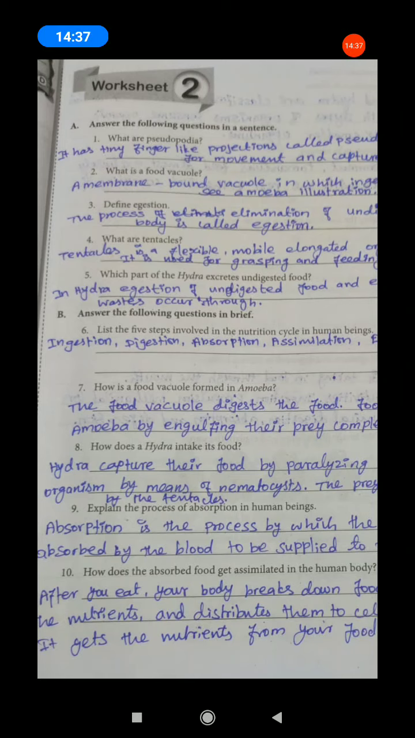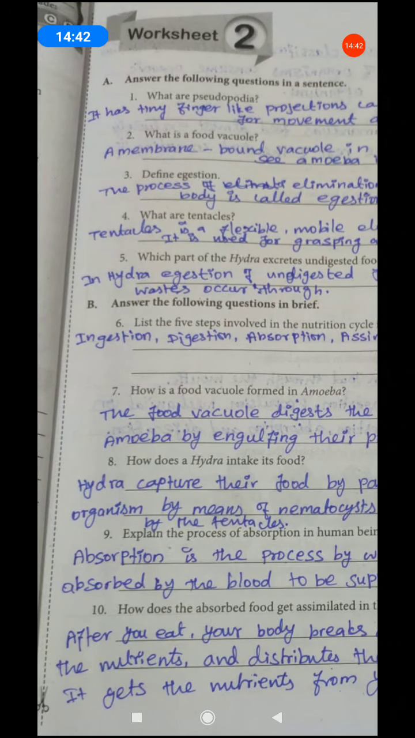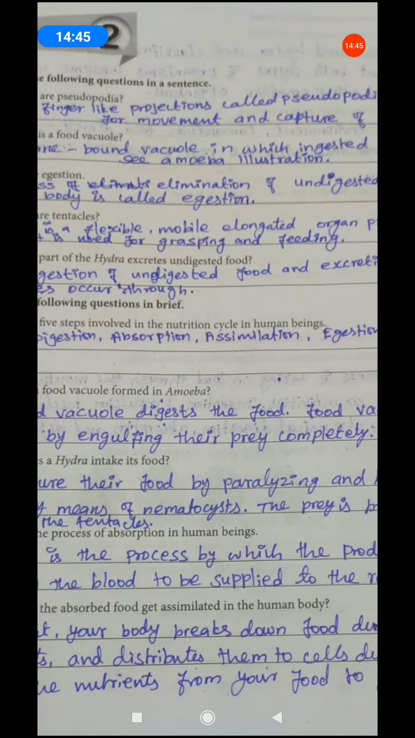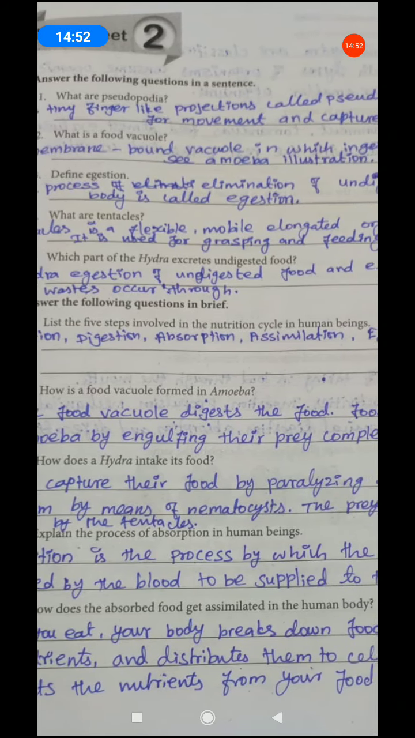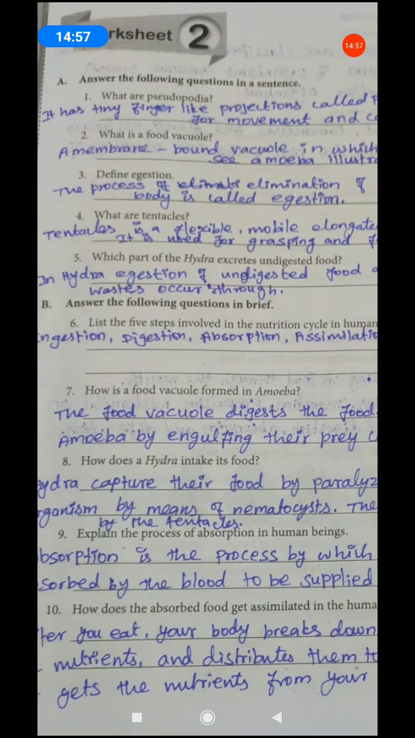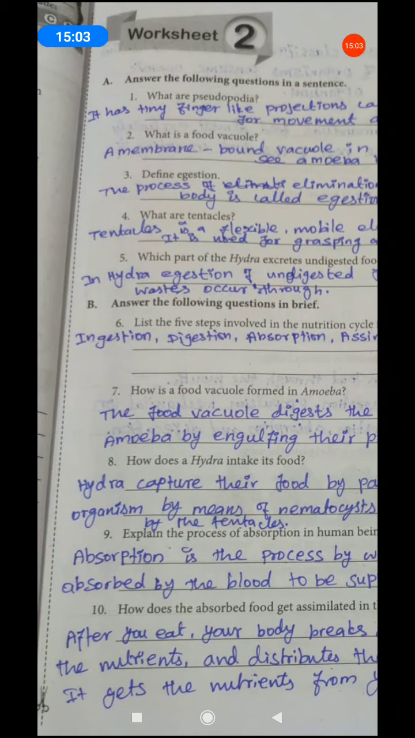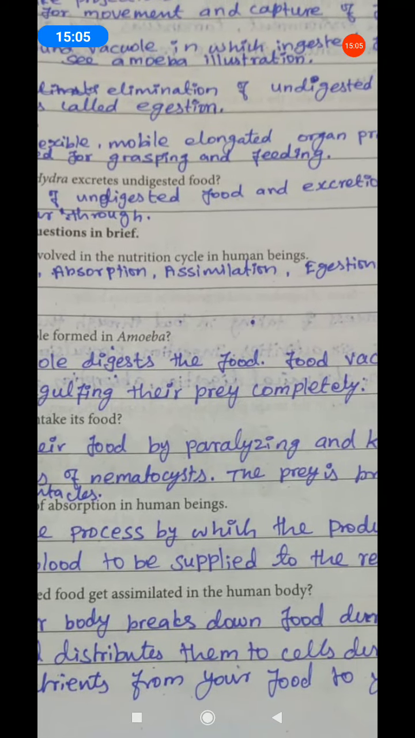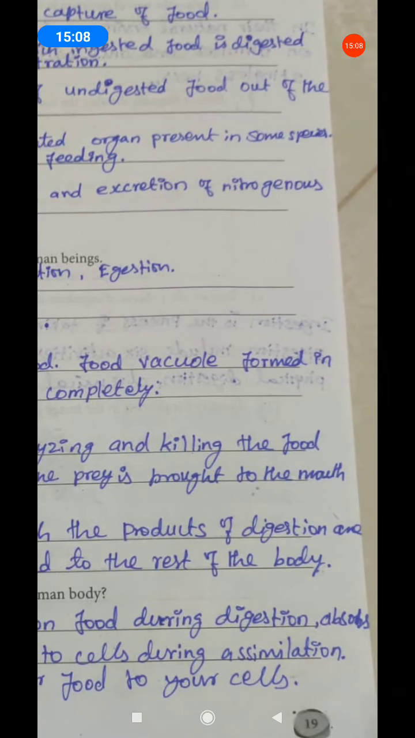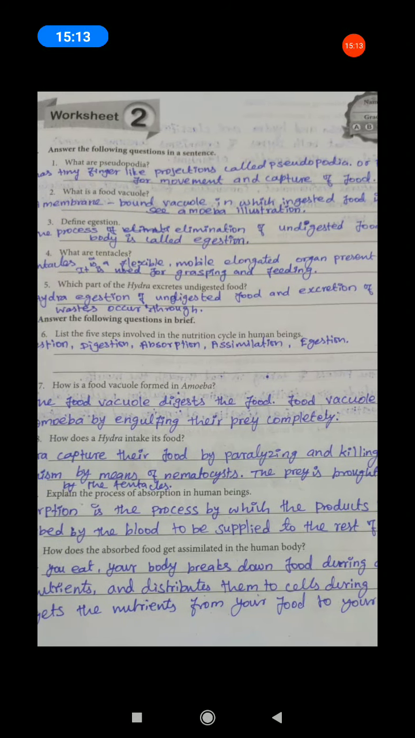Explain the process of absorption in human beings. Absorption is the process by which the products of digestion are absorbed by the blood to be supplied to the rest of the body. That is absorption in human beings.